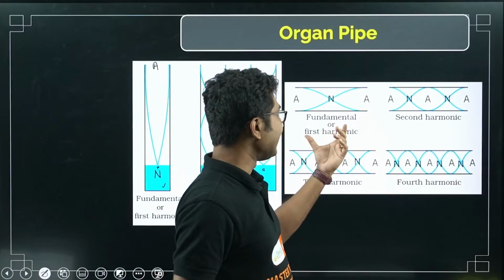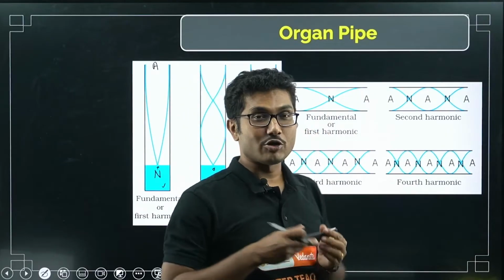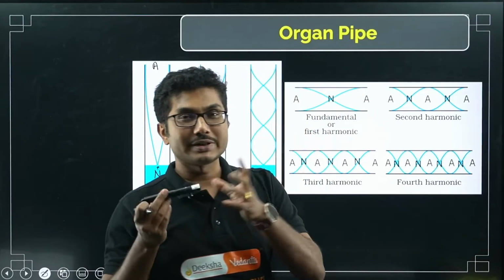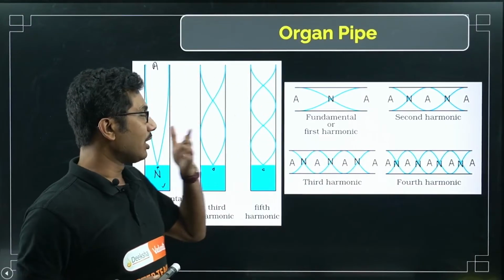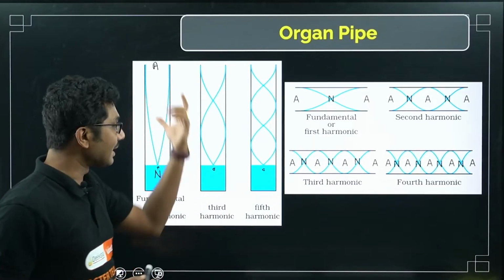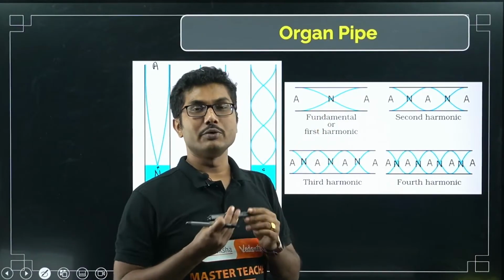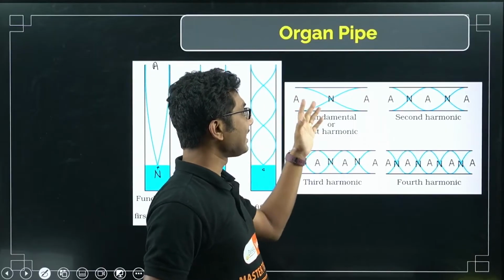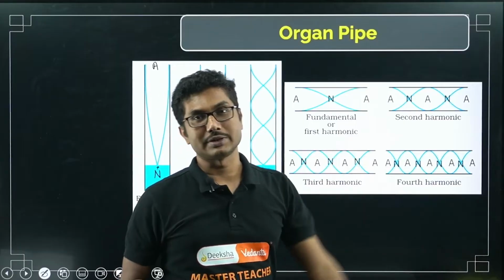Now in case of a both-side open organ pipe, that is like your normal flute, where both sides are open. There is a type of flute where one side is closed, that is basically this one-sided closed organ pipe, and there is a normal flute where both sides are open. In this case you can see fundamental, second, third, fourth, all harmonics are present.